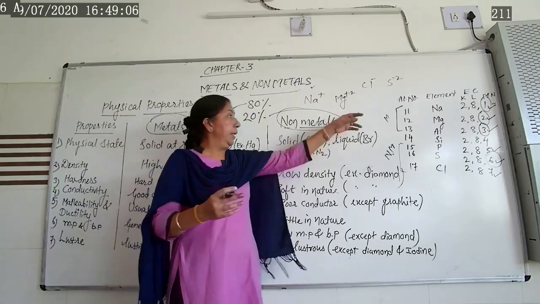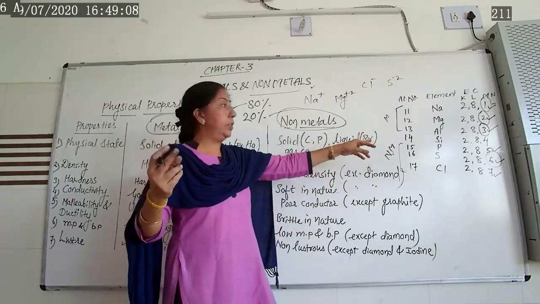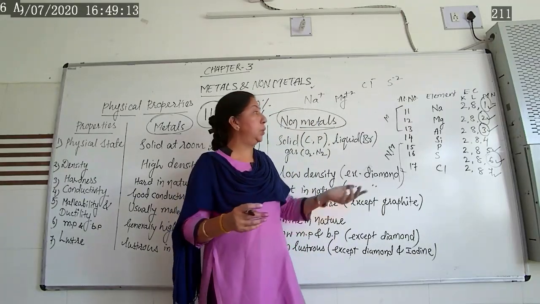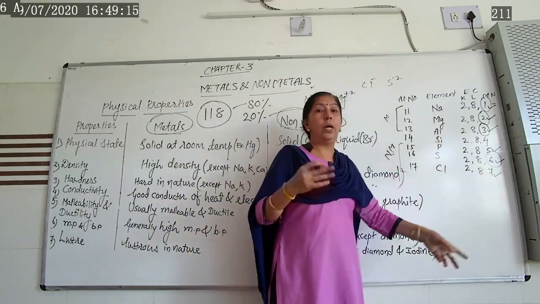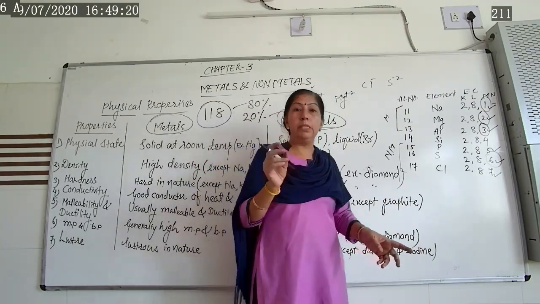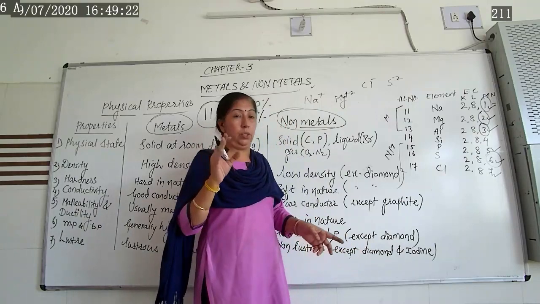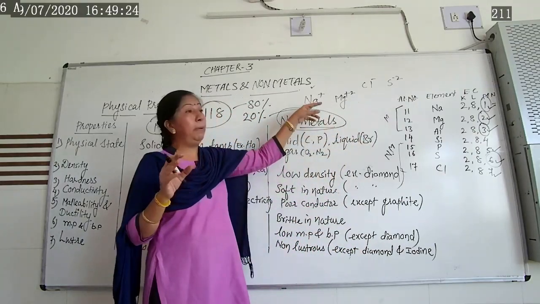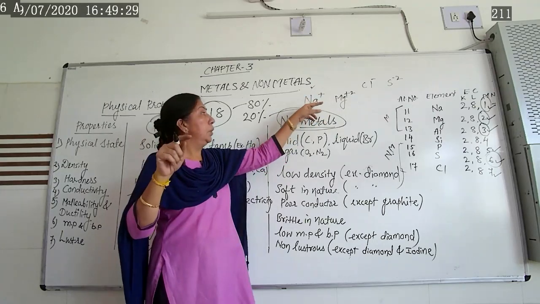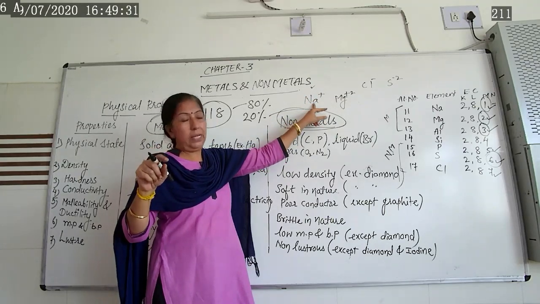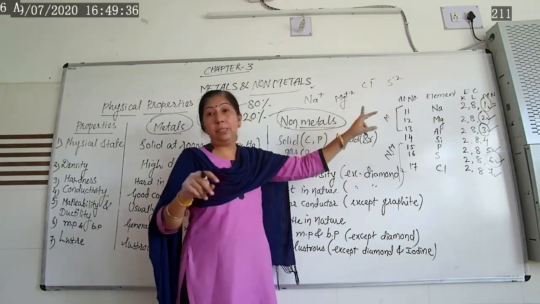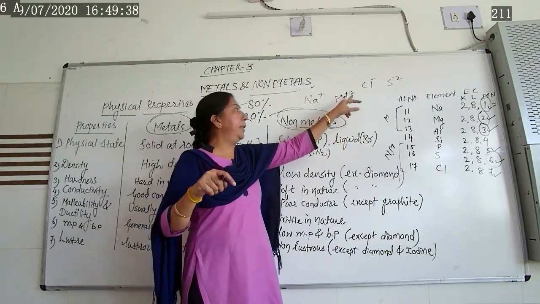Metals are electropositive because if 1, 2, 3 electrons are in the outer shell, they have the tendency to donate these electrons to other elements. Electron means a negative charge. Once the negative charge is gone from that element, the positive charge increases. That's why we write sodium is +1. Magnesium is +2, because 2 electrons are donated by magnesium. That's why it forms Mg plus 2.